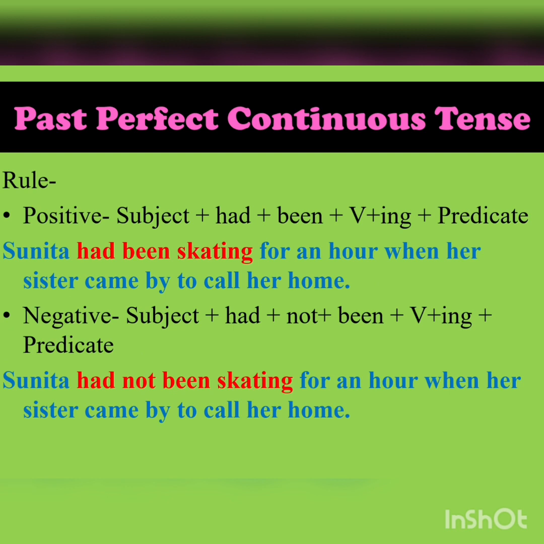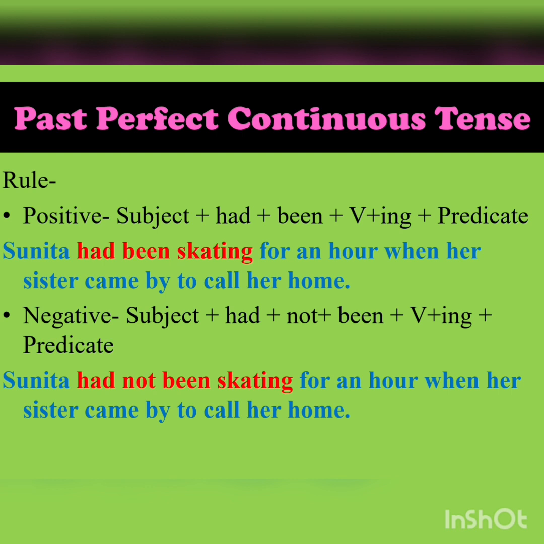Then we have past perfect continuous tense. Here again we have a combination of two, perfect and continuous. So from perfect we can take up had, from continuous we can take up the ing form of the verb, and in positive it becomes subject plus had plus been plus verb ing form and then predicate. For example, Sunita had been skating for an hour when her sister came by to call her home.